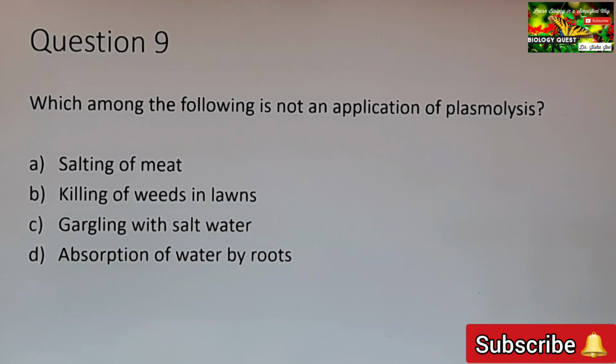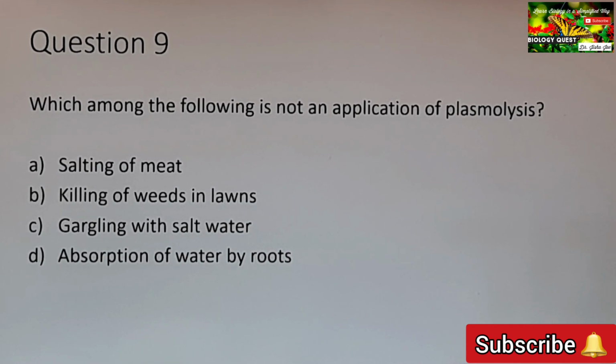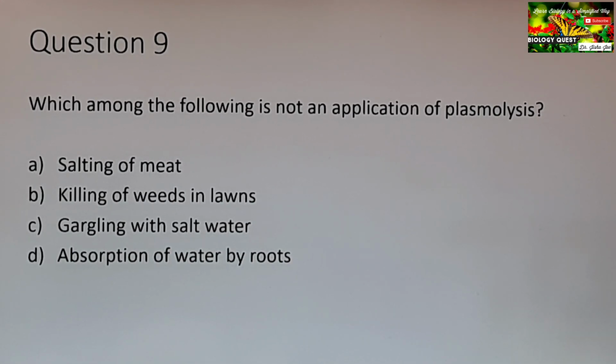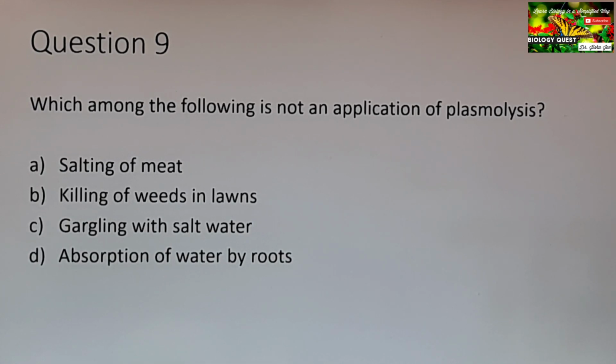Same thing occurs in the third option, gargling with salt water. That is also an application of plasmolysis. The bacteria or the germs will be drained of water, because we are using salt water for gargling. So water will be drained out from the bacteria or the germs, and that is also an application of plasmolysis. Option D, absorption of water by root. The phenomenon involved is osmosis. Roots absorb water by the process of osmosis.